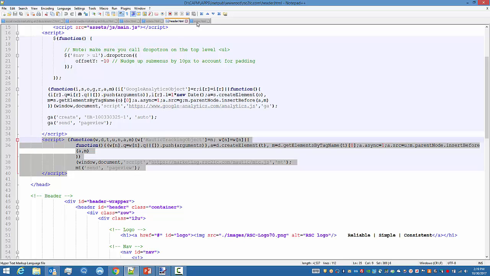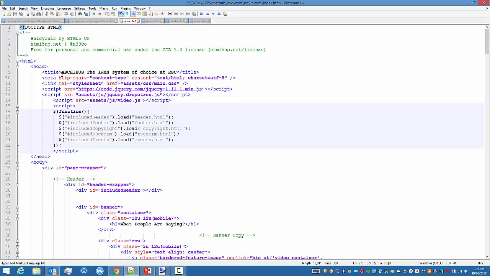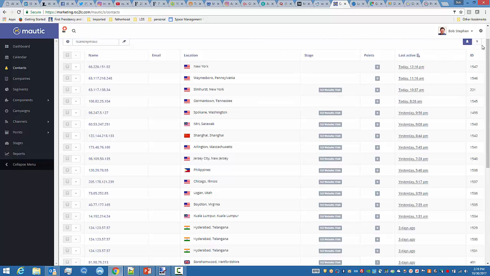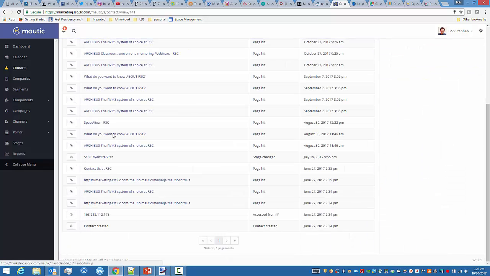The other recommendation I make is that every page have a unique title. So for example, RSC and social media lesson 2 is the one I'm working on today that has a unique title. My index for my website, my very first index page, has this one. So when we were looking at Modic and at that contact that was from Raleigh, you'll see that they hit my index page by the name, right? Archibus, the IWMS system of choice, and I know that was the page.